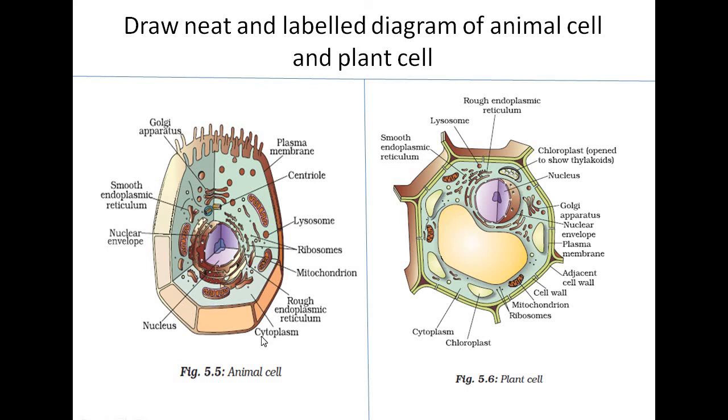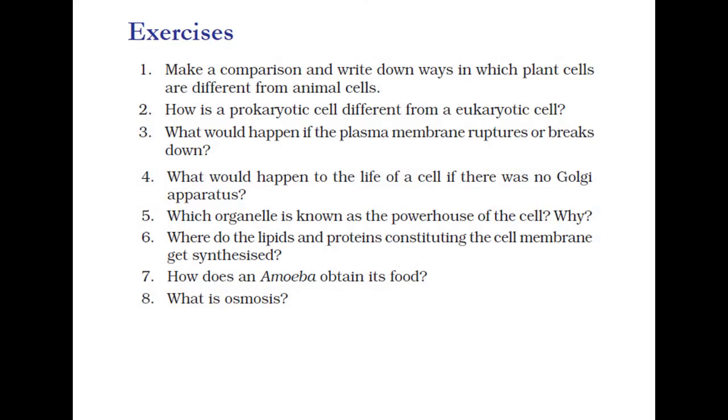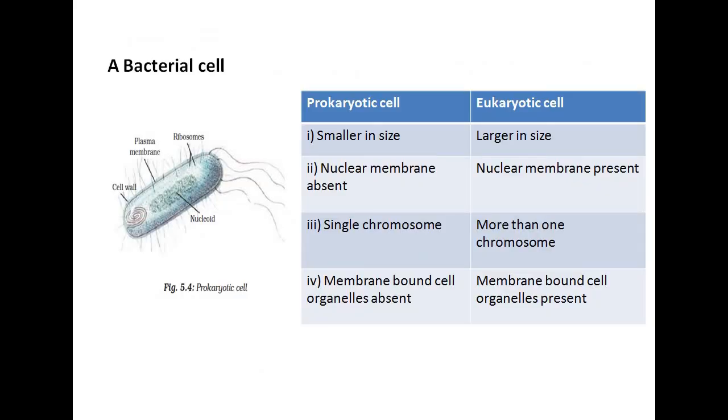How can we differentiate them? We will come to that point after the prokaryotic and eukaryotic cell. First of all, we may discuss this.